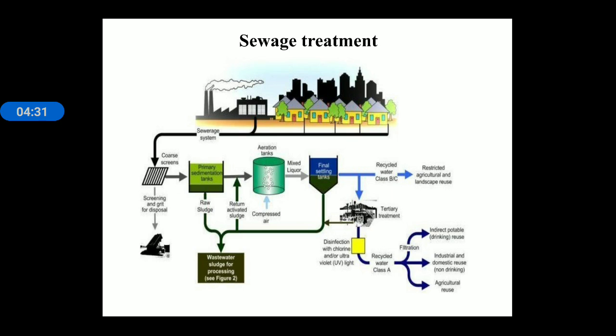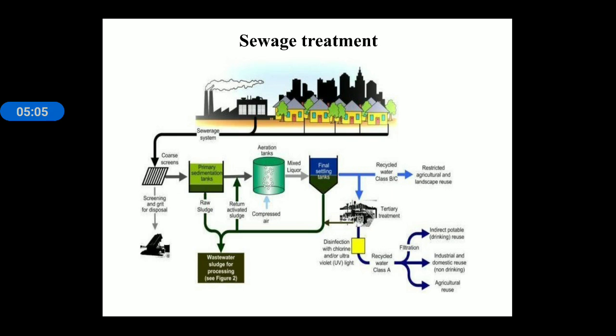In primary treatment, the waste is filtered out and sedimentation takes place, meaning human excreta or solid waste is filtered out, and then this water is kept in a settling tank for 12 to 24 hours. The particles that have a tendency to settle down will precipitate at the bottom area.